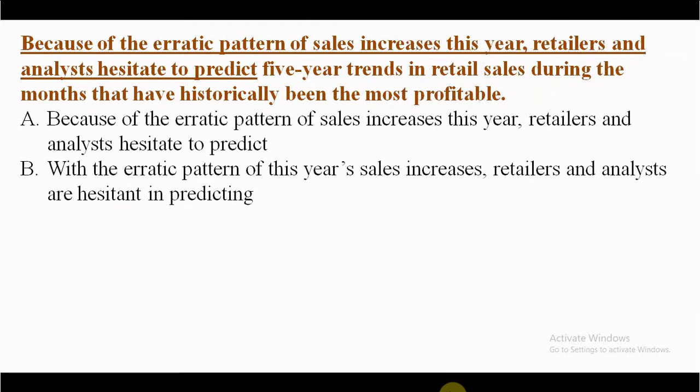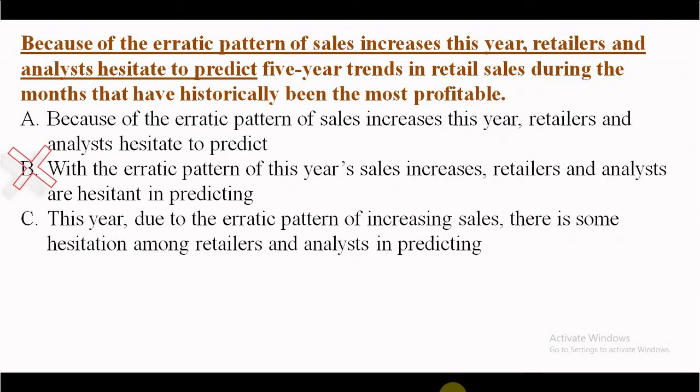Look at option B. With the erratic pattern of this year, sales increases, retailers. So retailers are not the erratic pattern. So this phrase is incorrectly modifying retailers. It's an incorrect modifier. So out. Look at option C. This year, due to erratic pattern of increasing sales, there is some hesitation among retailers and analysts in predicting. As you know, this is exaggeration, and if any sentence or phrase or option is exaggerated, it is not preferred in sentence correction, and that is why option C is out.